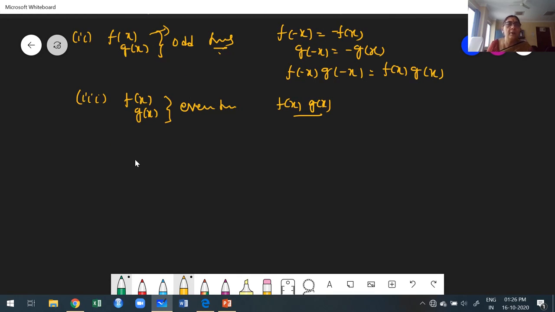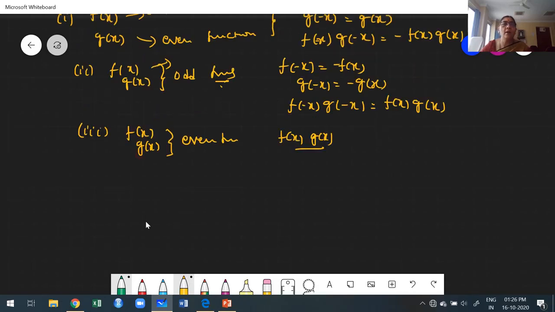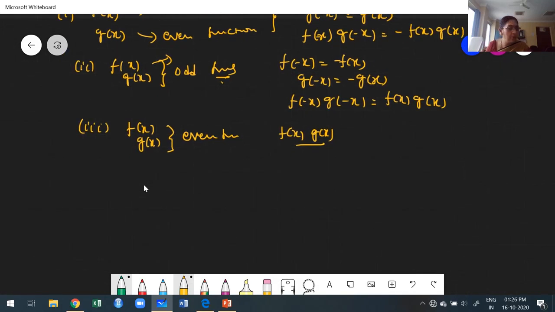Before I move to the next thing, for the first case, the product of odd into even, we had better consider one simple example in all three cases. Choose f of x is x and g of x is sin x.